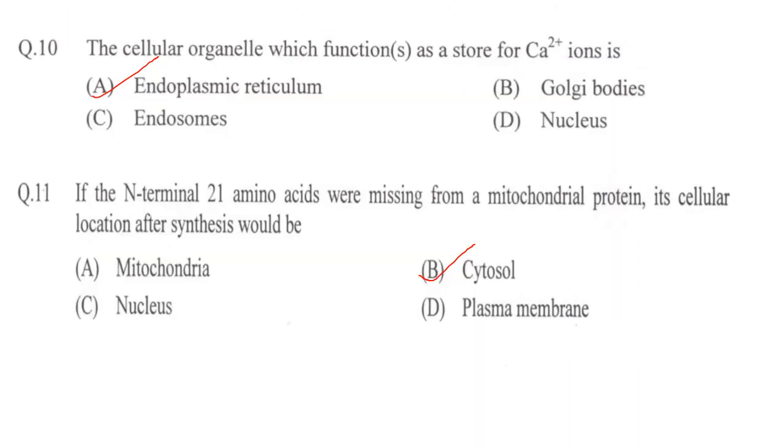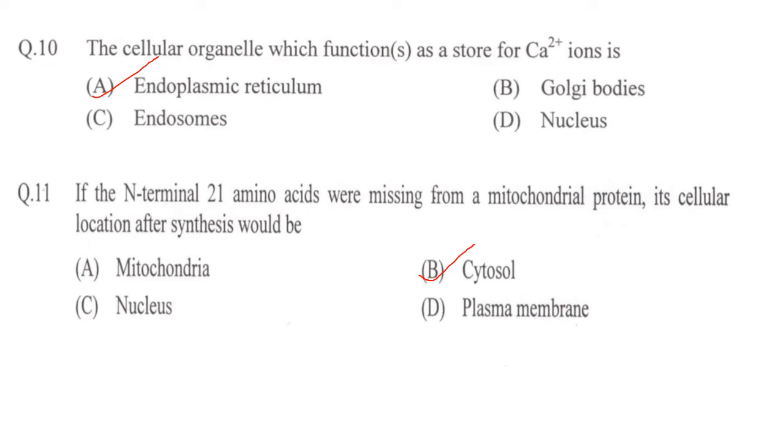Next one, the cellular organelle which functions as a store for calcium ions is option A, endoplasmic reticulum, B, Golgi bodies, C, endosomes, D, nucleus. Answer is option A, endoplasmic reticulum.